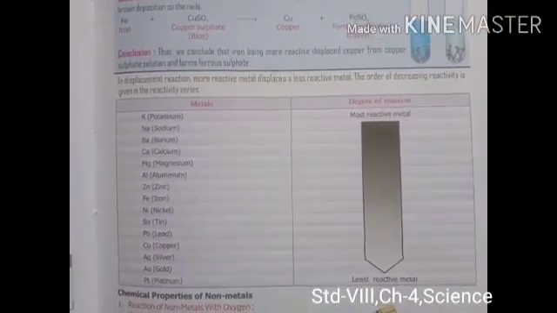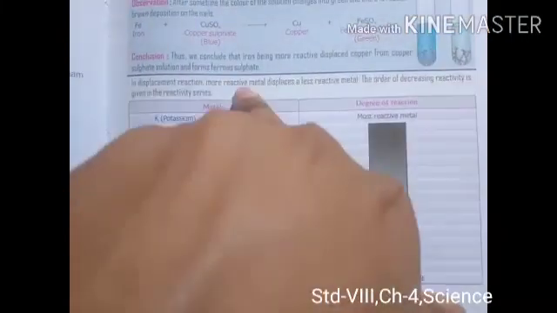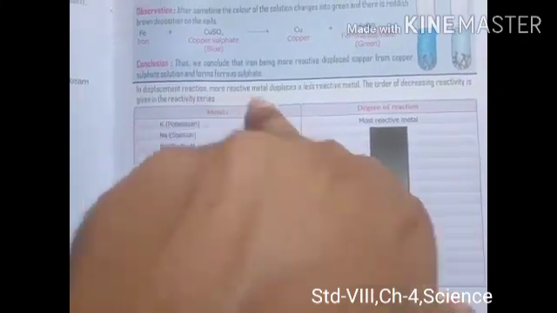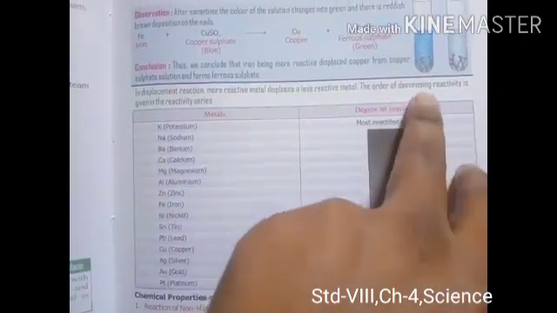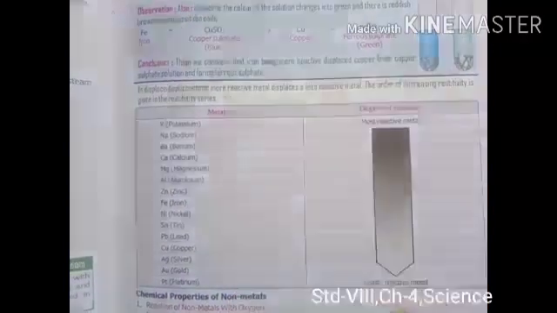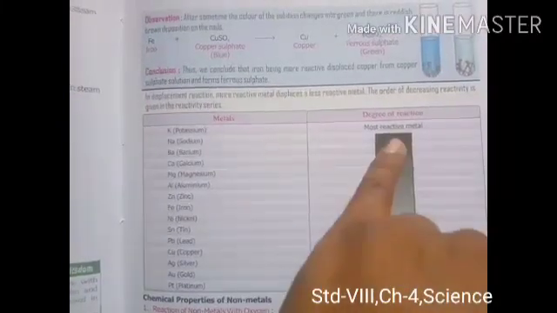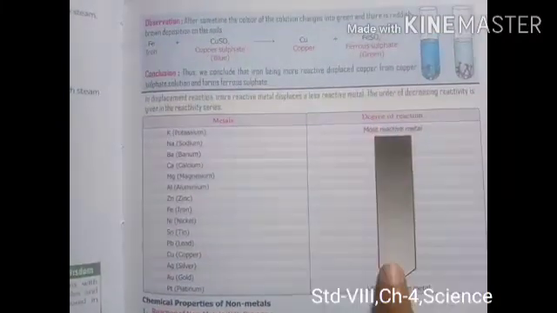So you can see that in a displacement reaction, a more reactive metal displaces a less reactive metal. The order of decreasing reactivity is given in the reactivity series. You can see that order of reactivity; you have to learn this order.